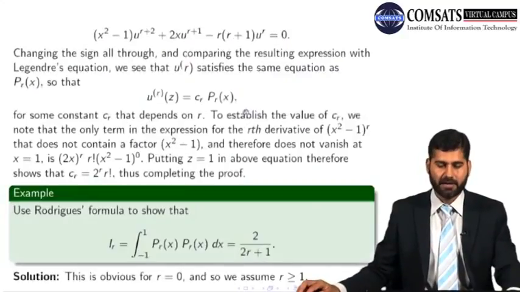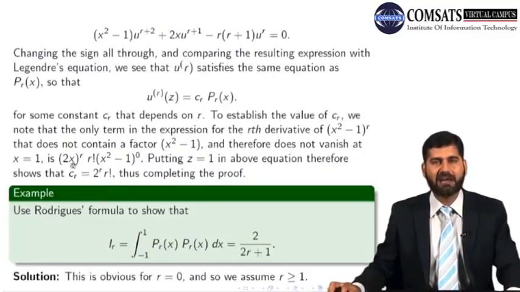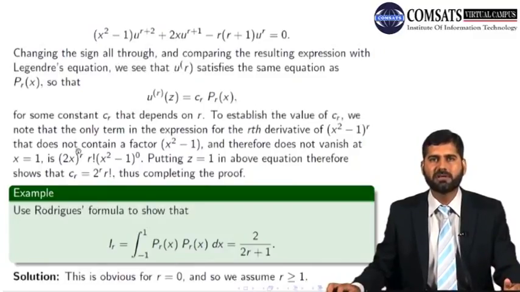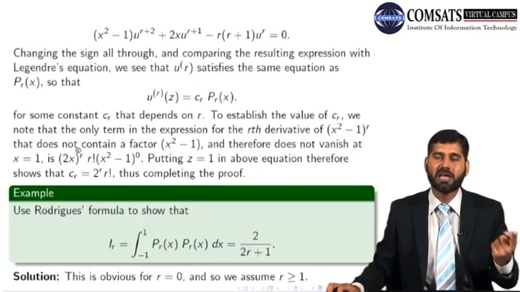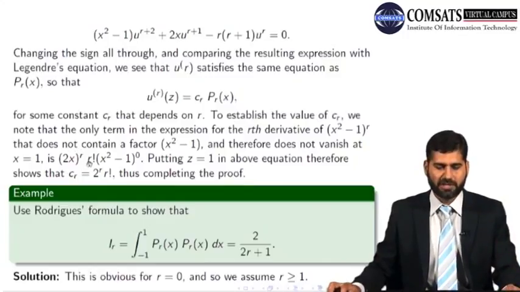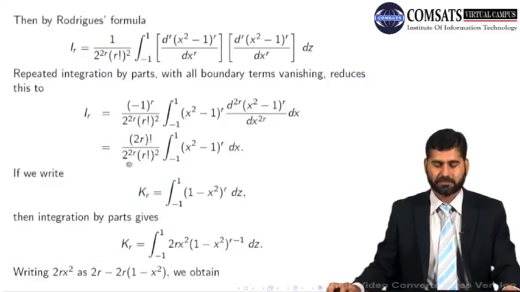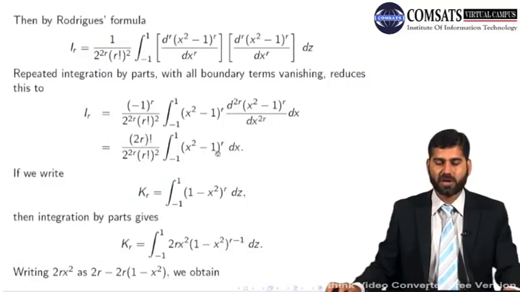The reason is here you see this is the rth derivative. In the rth derivative, I have just x to the power r, and if I differentiate it r more times, I'll get 1 for x to the power r, but r factorial comes out, so r factorial times r factorial gives you r factorial square. That's why I got another r factorial here. All right. So you got (x square minus 1) to the power r. So if we write this as kr, let's call this kr and find it separately.